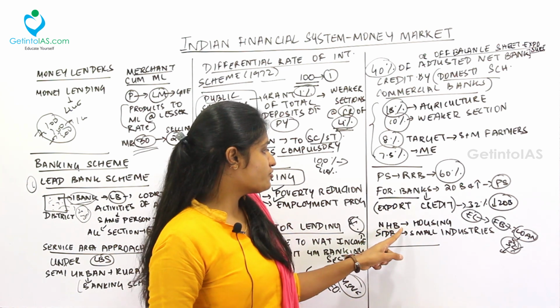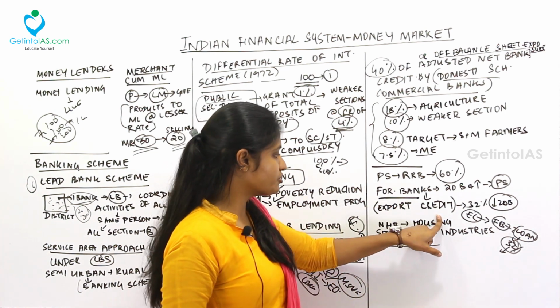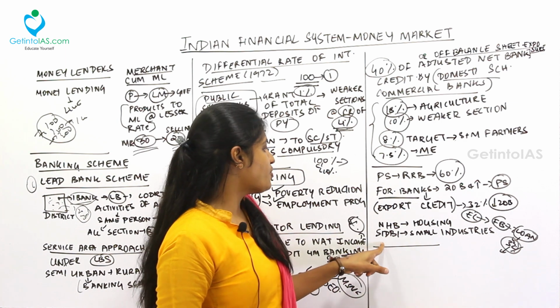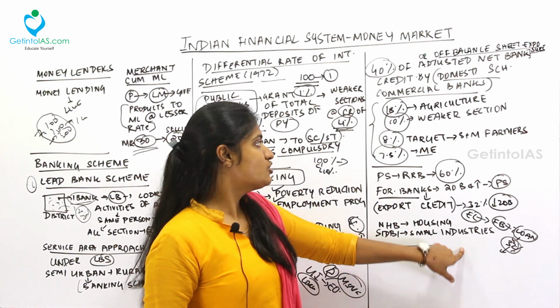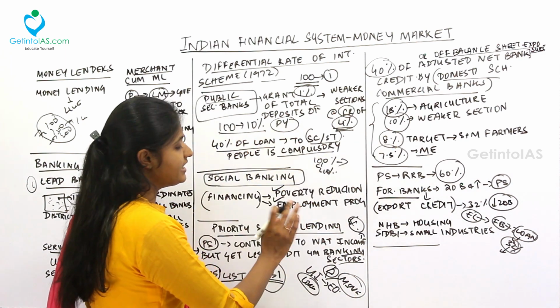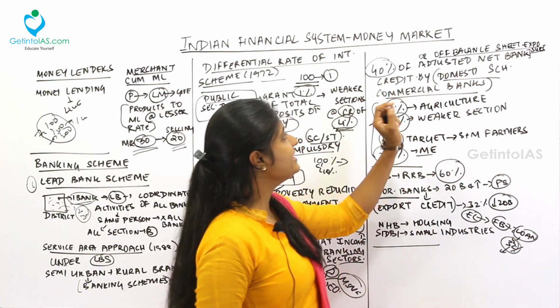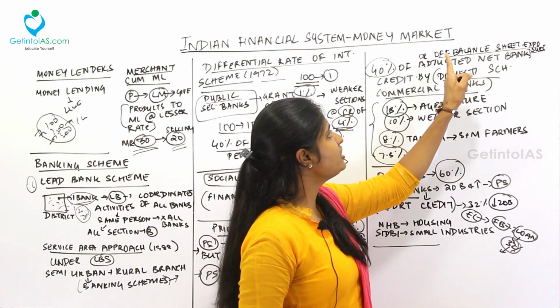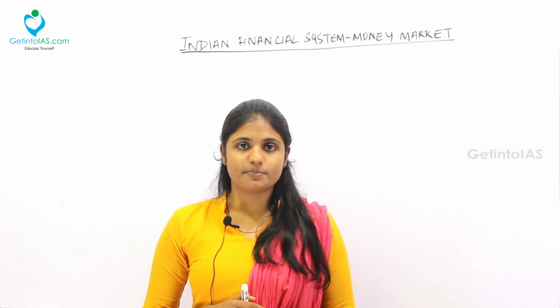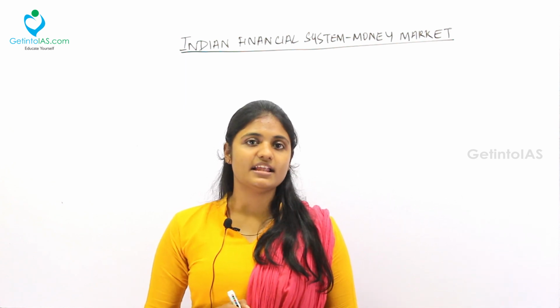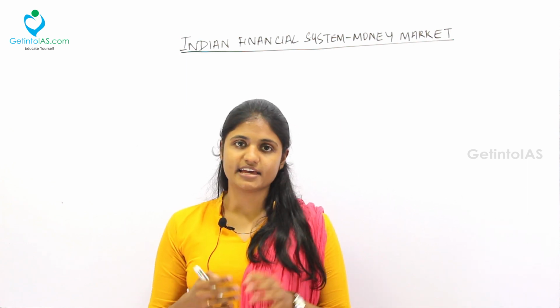Next, coming to the National Housing Bank, that bank will lend to housing activities, and SIDBI, Small Industries Development Bank of India, will lend to small industries. So this is called priority sector lending of the banks. Fine. We'll deal with the adjusted net bank credit and the off-balance sheet exposure. So we've done with some of the topics related to the Indian financial system. Let's deal with the remaining topics in our next video.